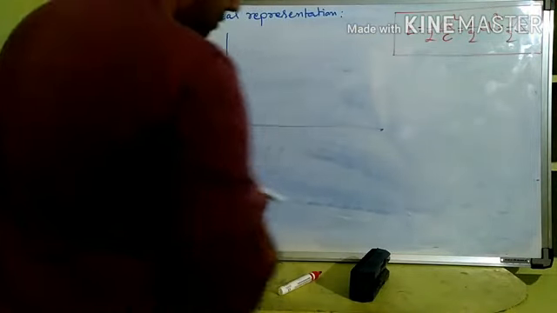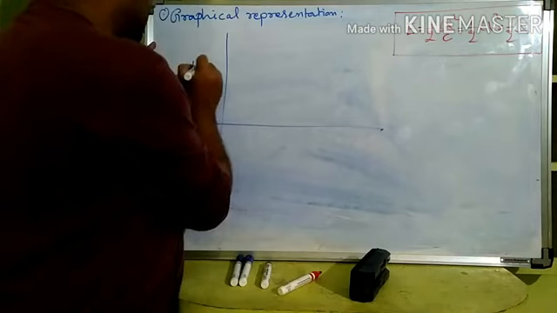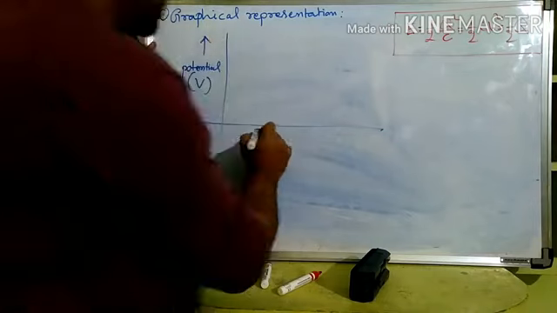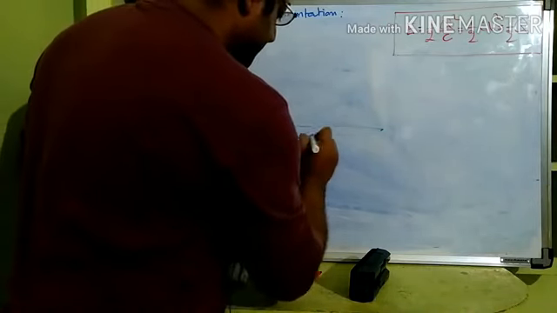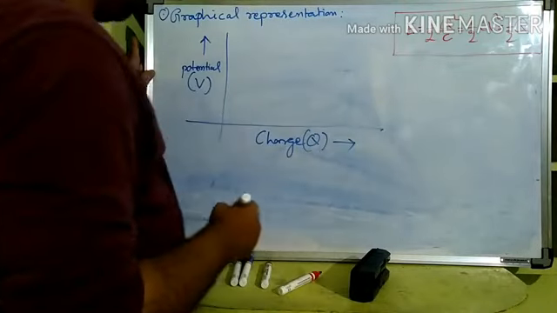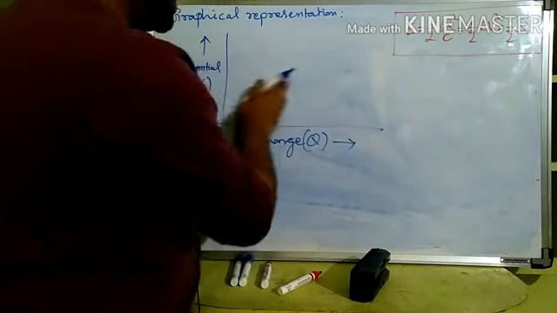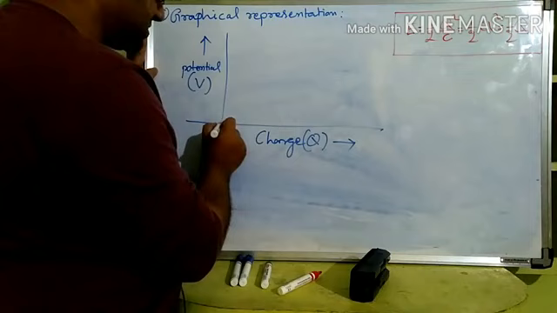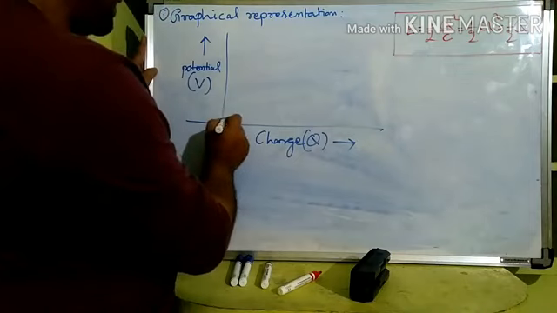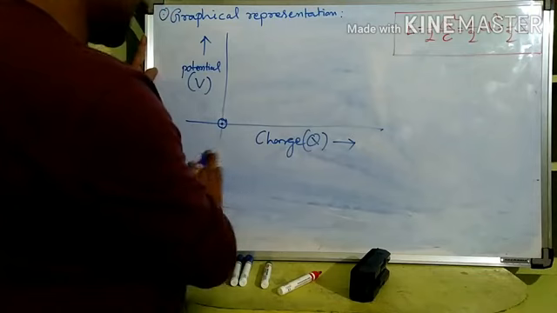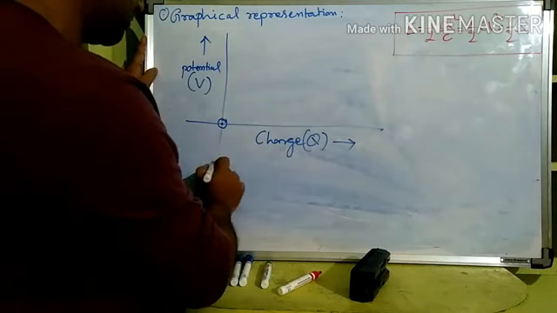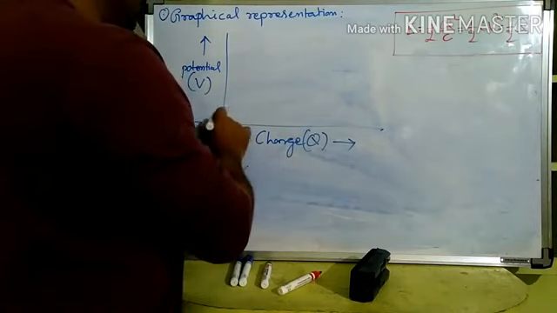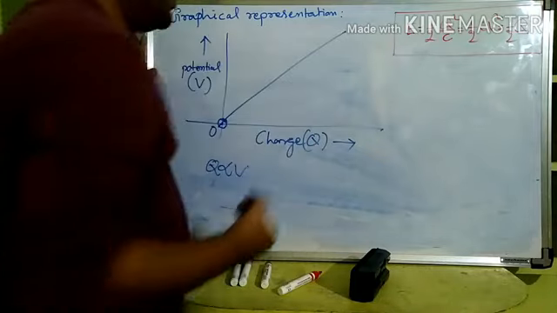Now, if we take potential V along the y-axis and charge Q along the x-axis, how will be the graphical representation? Now see, if more charge is given, V is increasing. If zero charge, V is zero. So this must pass through the 0 point. And since Q is directly proportional to V, this must be a straight line, and also it must be passing through the origin. So this graph should be like this, right?